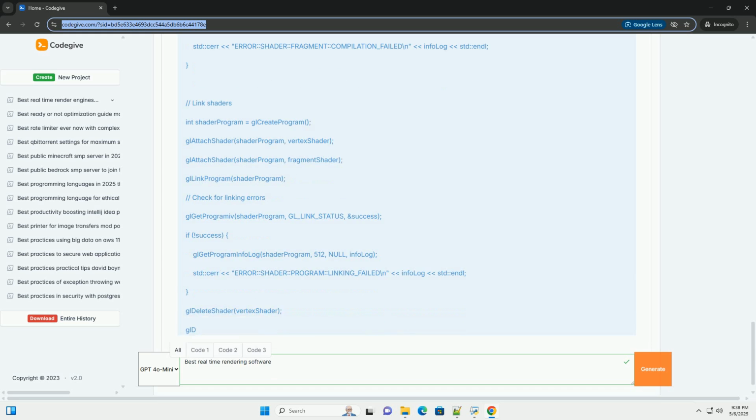Rendering pipeline, the sequence of steps involved in creating an image from 3D data. A simplified pipeline includes vertex processing, which transforms vertex coordinates, calculates normals, etc. Rasterization, which determines which pixels are covered by triangles. Fragment processing, which determines the color of each pixel.